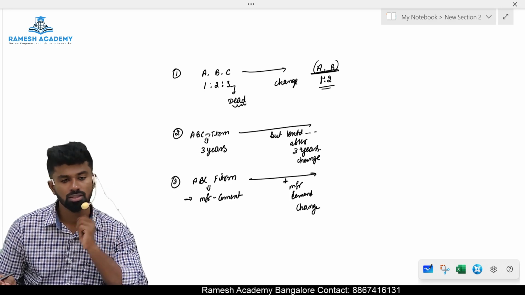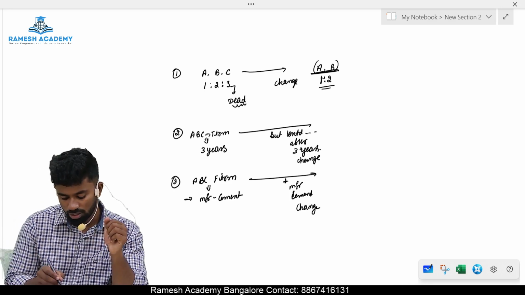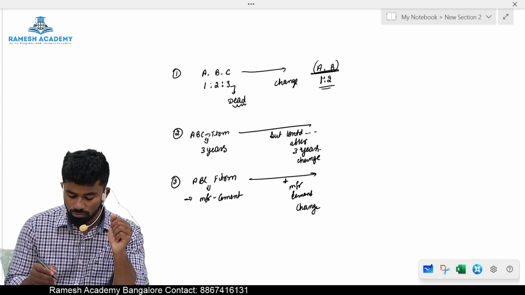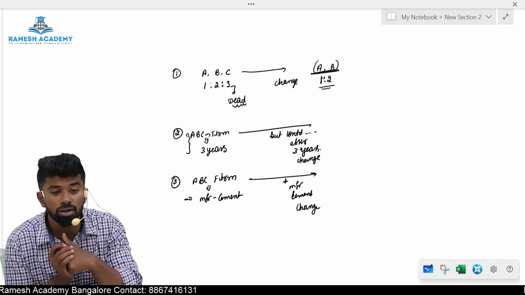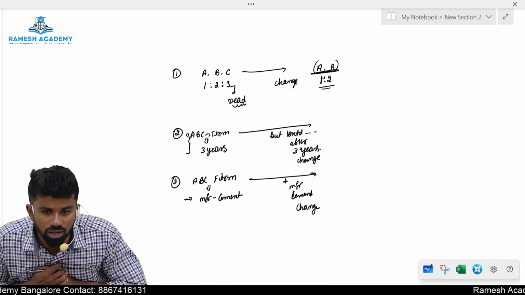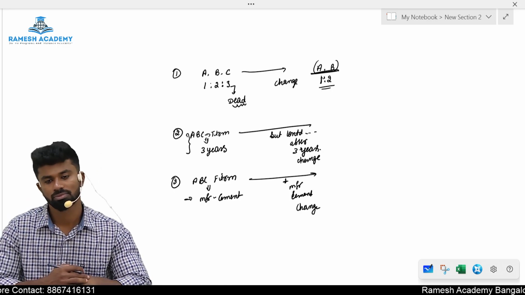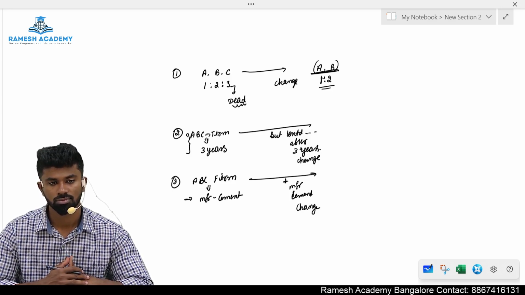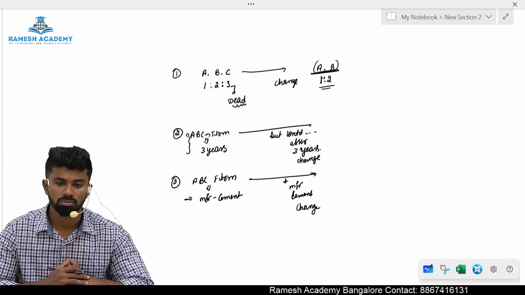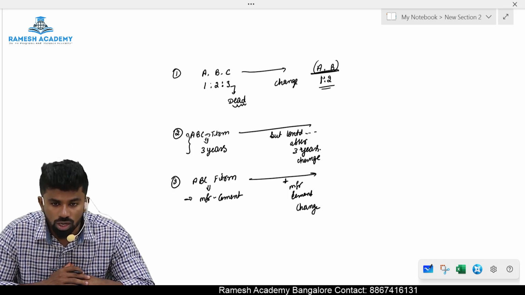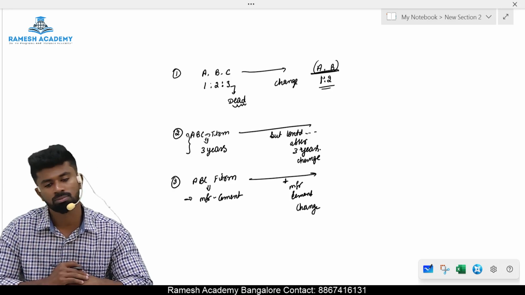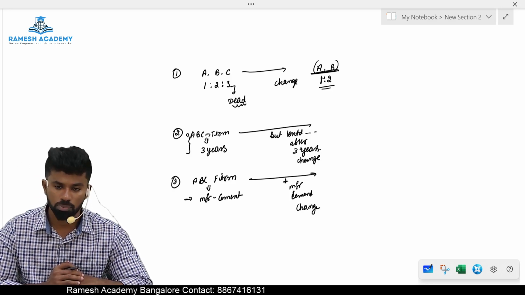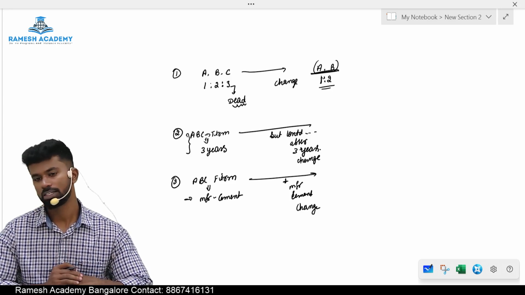3 years. But now tell me, if you start a partnership firm with the intention to carry it only for 3 years, it is called what partnership? Is it a partnership at will or particular partnership? If you start a partnership with the intent to carry the business only for 3 years, it is called what type of partnership? Is it partnership at will or particular partnership?